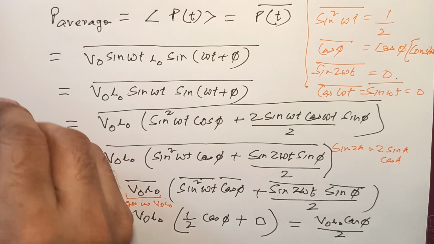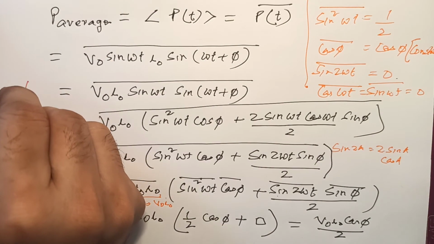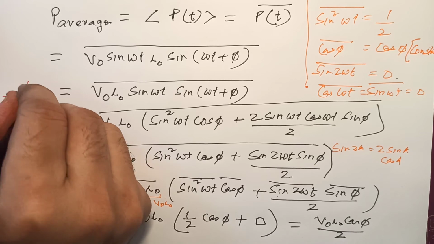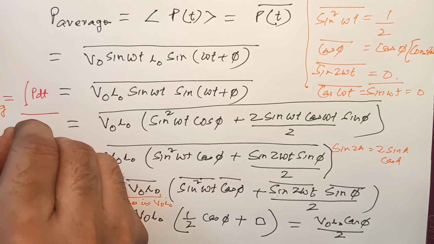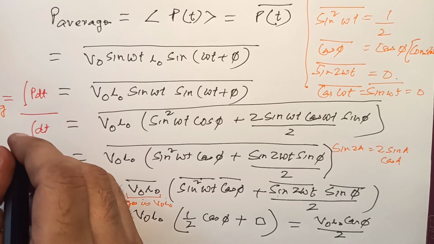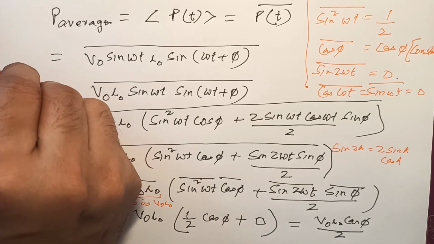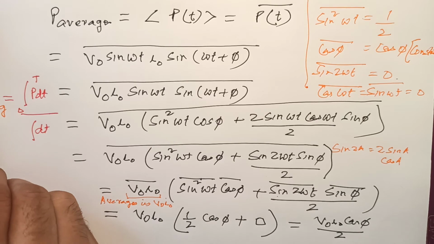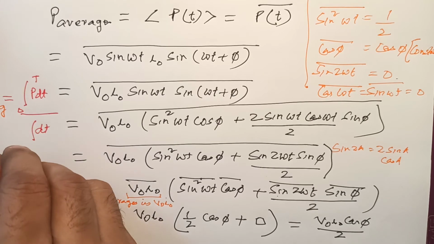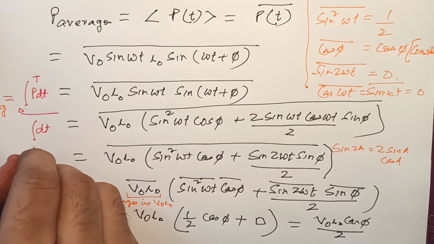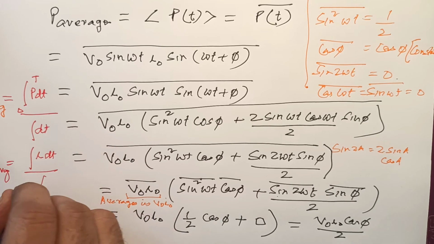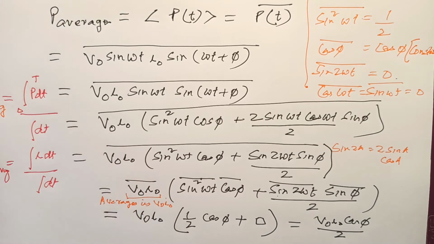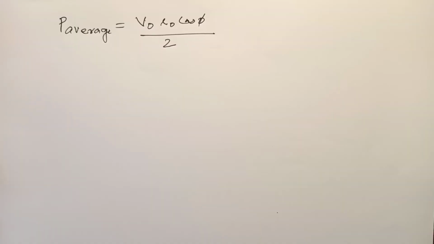P average is equal to integration of P dt by integration of dt, correct, from 0 to T. Similarly, if I have to find I average, it is equal to integration of I dt by integration of dt. So this you have to remember, okay?